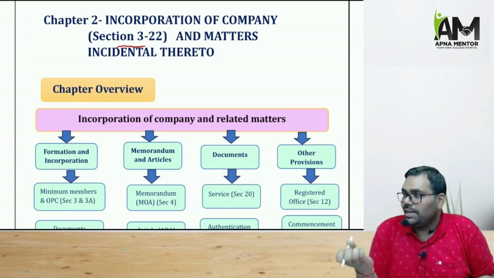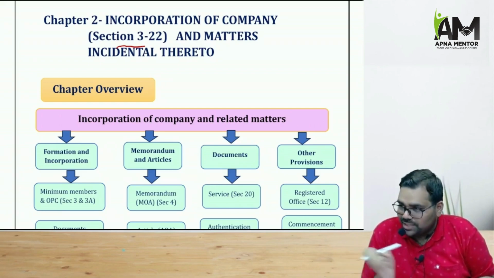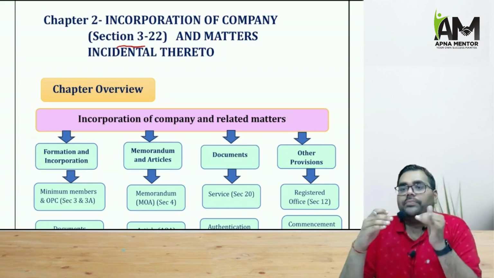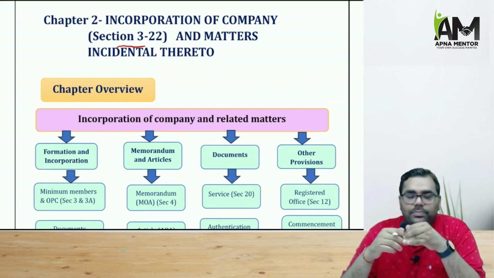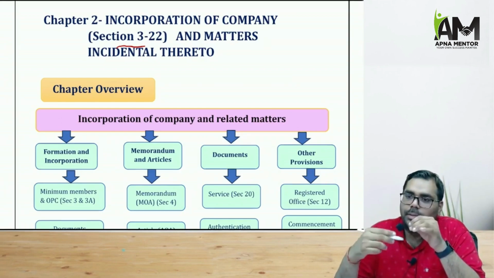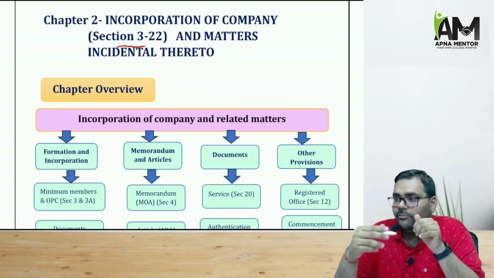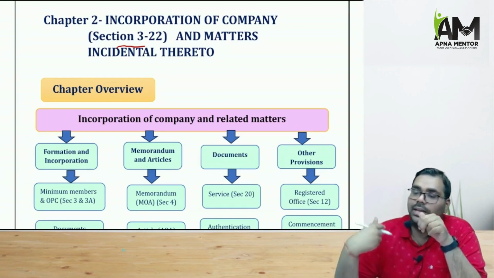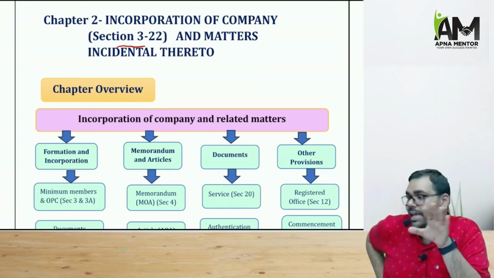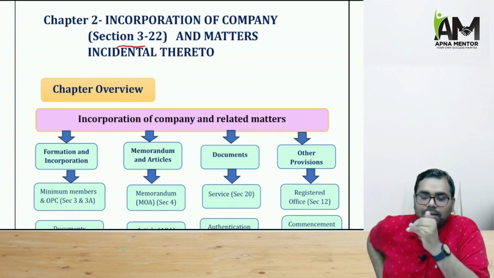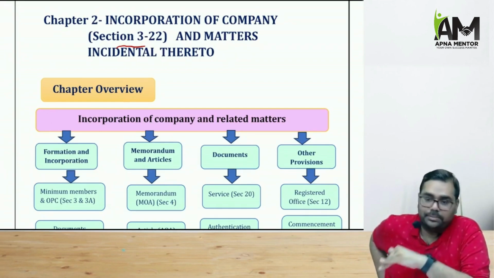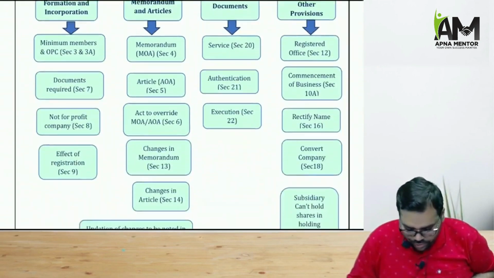Section number 9 talks about the certificate of registration. The sections on Memorandum of Association and Articles of Association are scattered in the chapter. If we talk about memorandum, we have section 3 MOA and section 13, that is alteration of MOA; we have section 5 AOA and section 14, that is alteration of AOA. Accordingly, we have to see the flow.